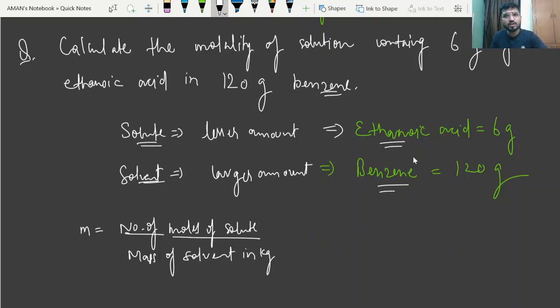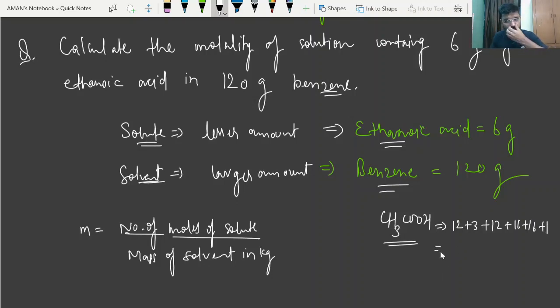So just calculate moles. For the calculation of moles, beta, you have to calculate the molar mass. For calculating the molar mass, you must know what is the formula of ethanoic acid. So see, ethanoic acid, beta, is CH3COOH. Just calculate its molar mass. Carbon, 1 carbon plus 3 hydrogen, so 3 plus carbon 12 plus 2 oxygen, so 16 plus 16 plus 1 of hydrogen.